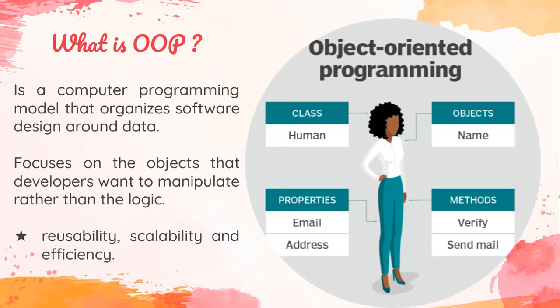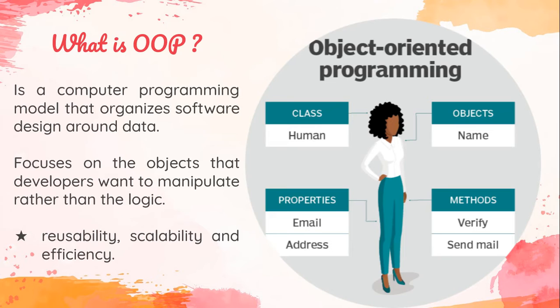While developers are implementing object oriented programming, or OOP, the main focus is on the manipulation of the data rather than the logic, because at large scale we are using OOP.